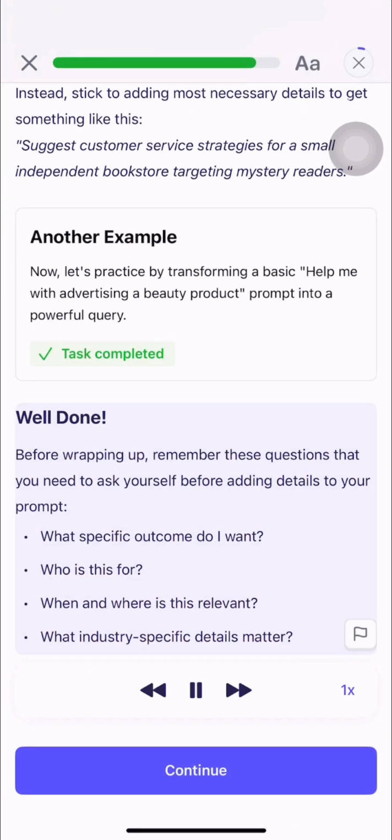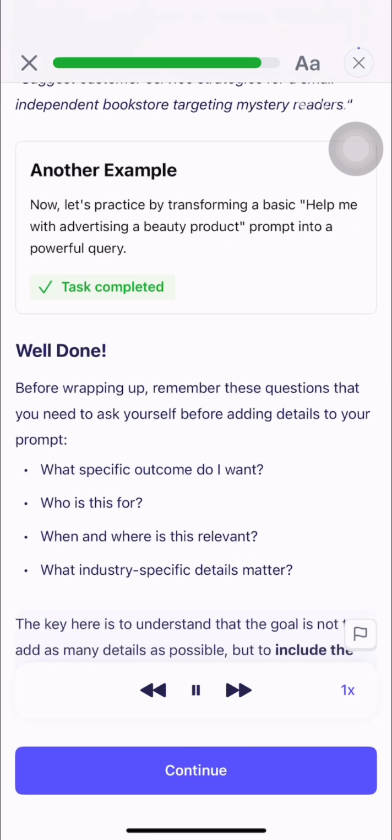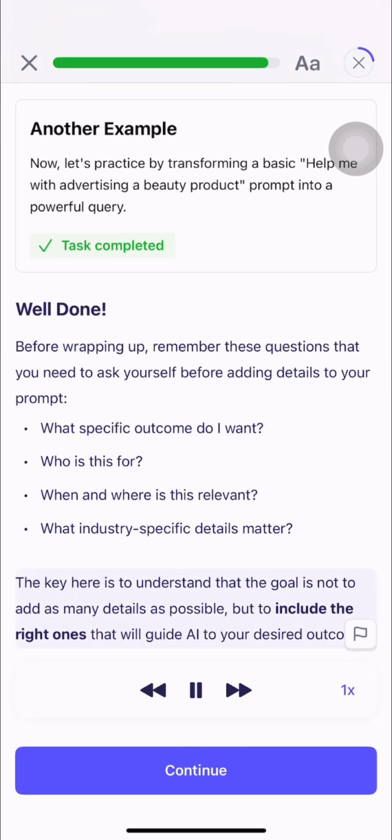Well done. Before wrapping up, remember these questions that you need to ask yourself before adding details to your prompt. What specific outcome do I want? Who is this for? When and where is this relevant? What industry-specific details matter? The key here is to understand that the goal is not to add as many details as possible, but to include the right ones that will guide AI to your desired outcome.